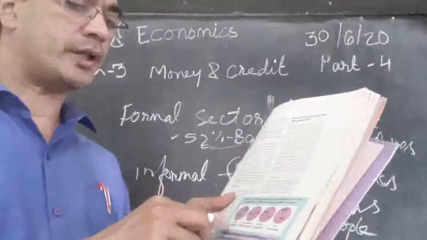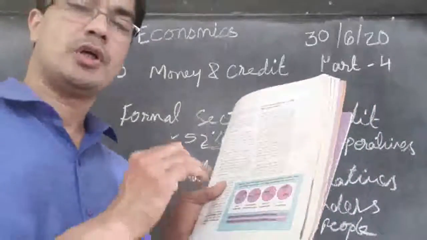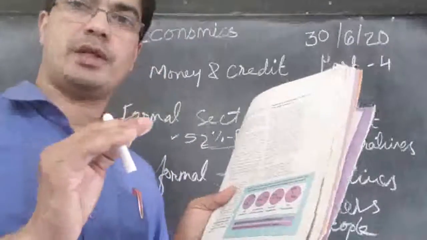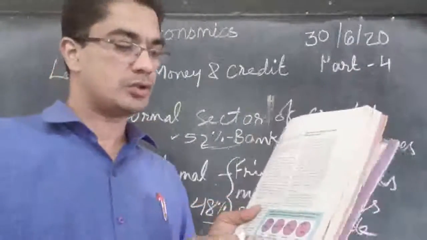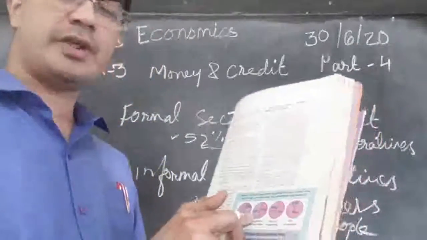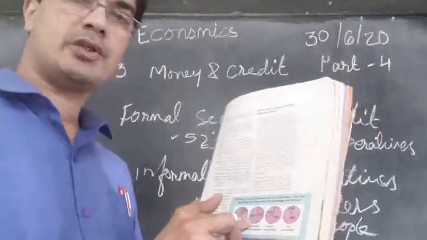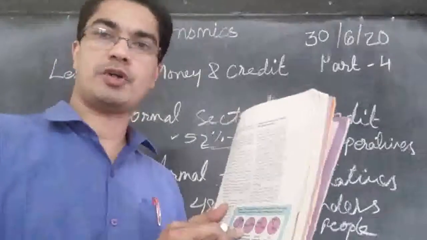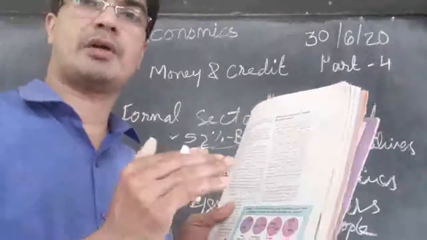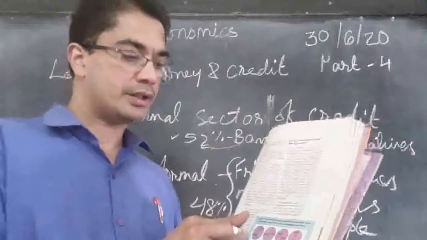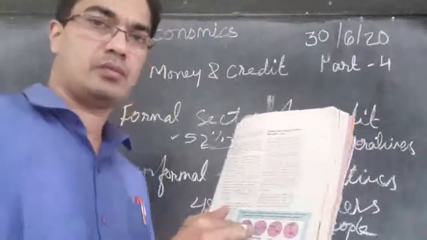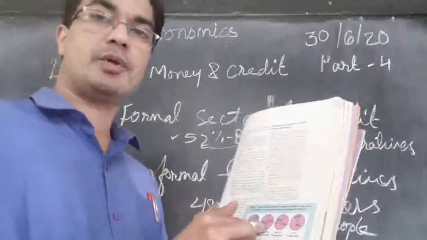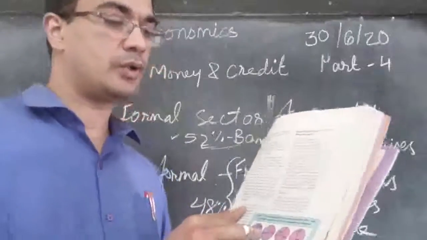Then households with few assets. So people who have small assets, a small field, small area and so on. So what about them? 53% of them went to the informal sector for taking loans. Then just 43% of the people went to the bank for taking a loan. So there is an improvement. More people went to the bank, but still more than half of the people are going to the informal sector.